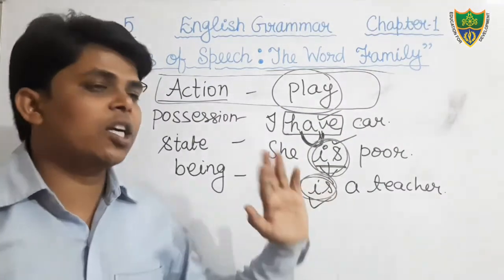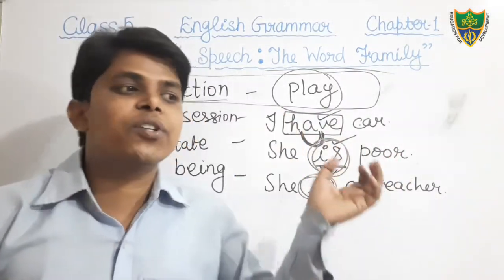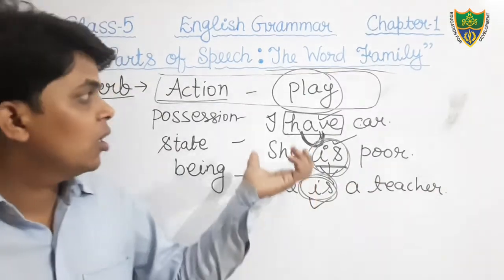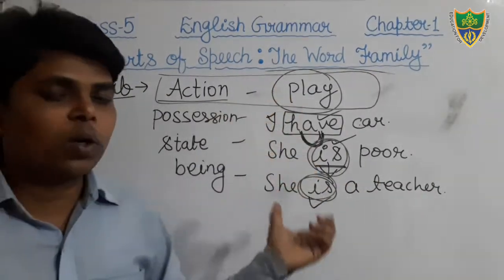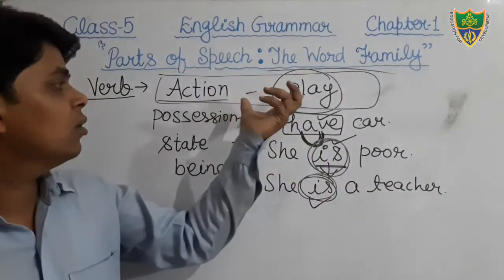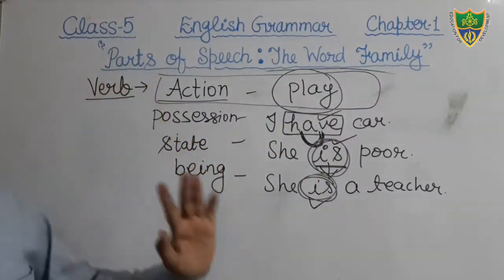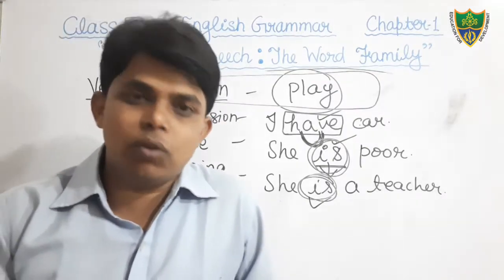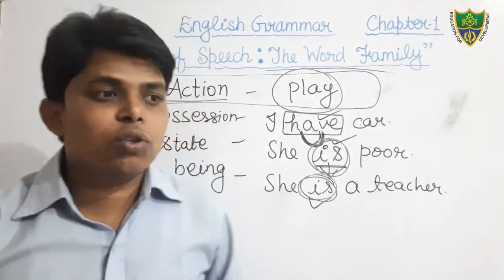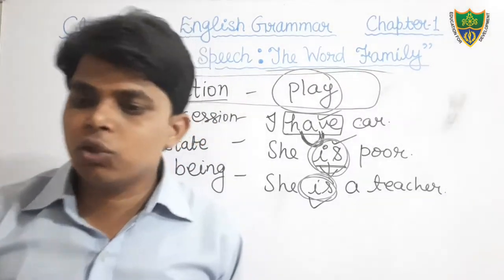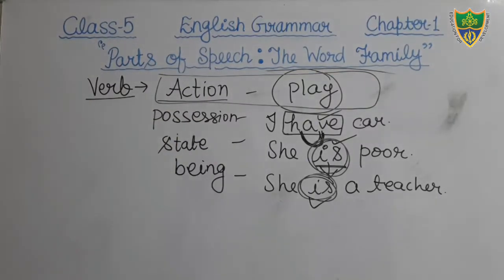Here we are talking about the general information of the parts of speech, so we will discuss only that a verb is an action word, as given in your class 5 book. I hope you have all understood the definition of verb.